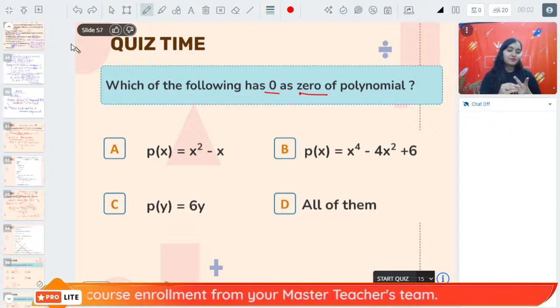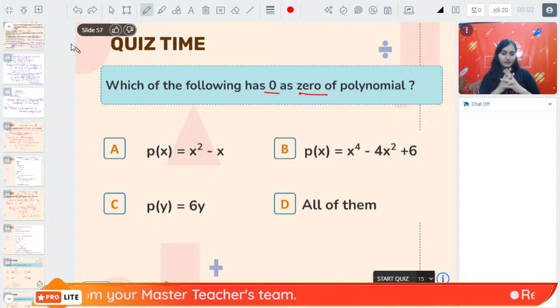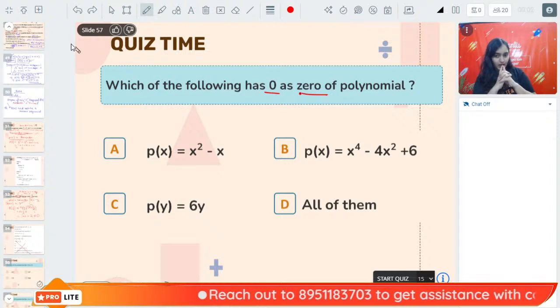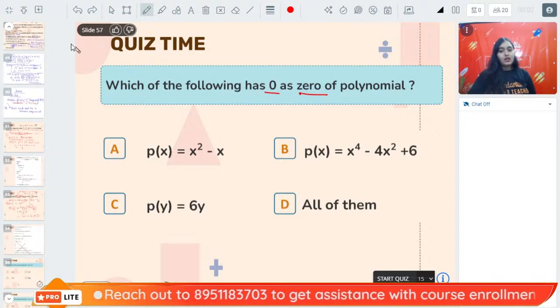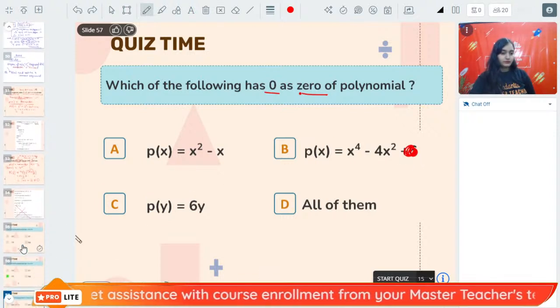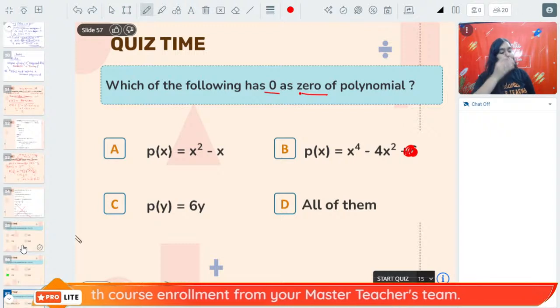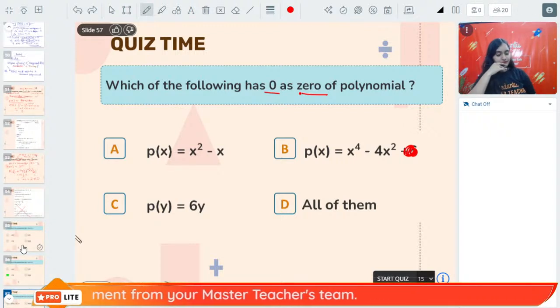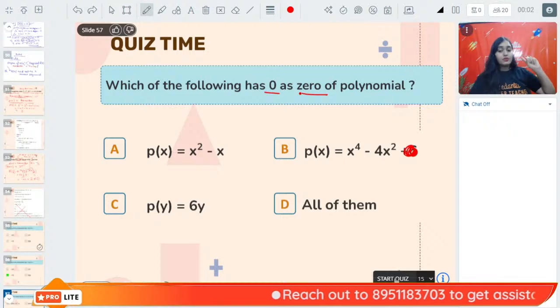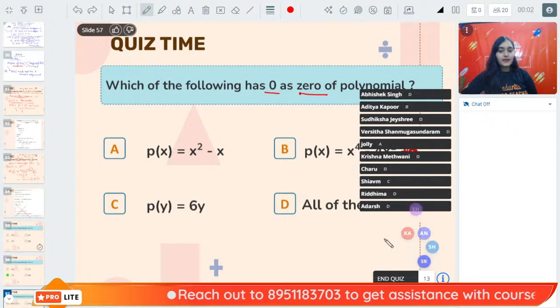Ready? One second. In this question, plus 6 will not be there. Plus 6 will not be there in that question, okay? Ready? 3, 2, 1, go! Mark your answers.